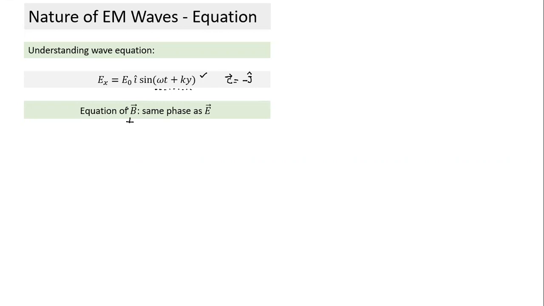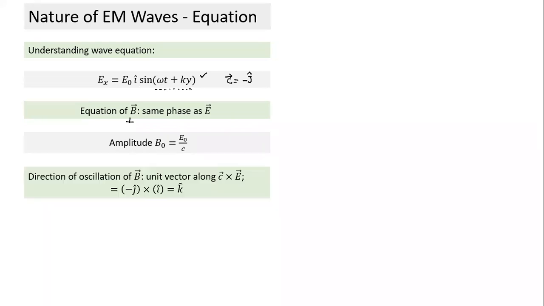How do I find the direction of B? It is perpendicular, but perpendicular to i there are many directions. So how do I find it? It has to be perpendicular to this, and also perpendicular to C. First of all, the amplitude is simple: E naught by C becomes the amplitude, B naught. So I can find the equation of this. And the phase omega t plus ky is here. B will also have the same omega t plus ky.